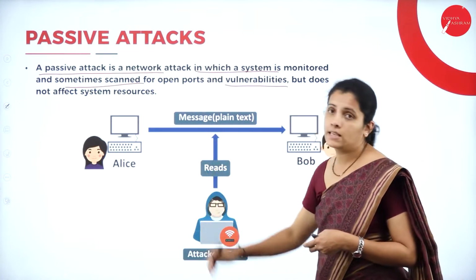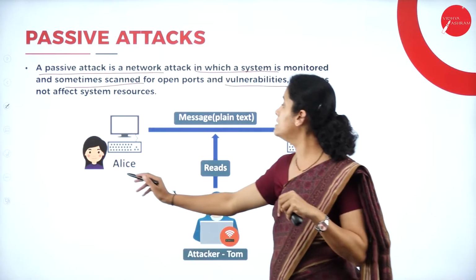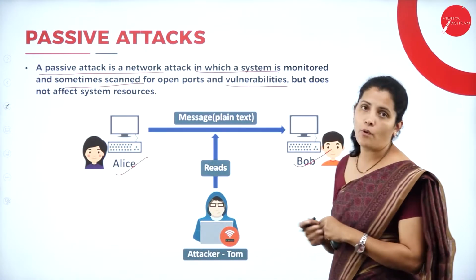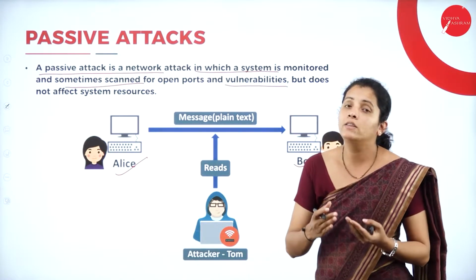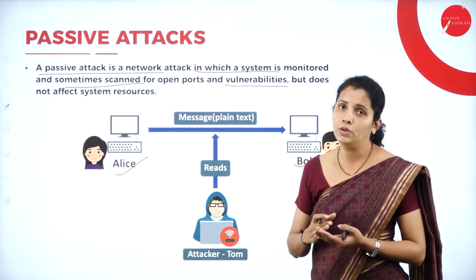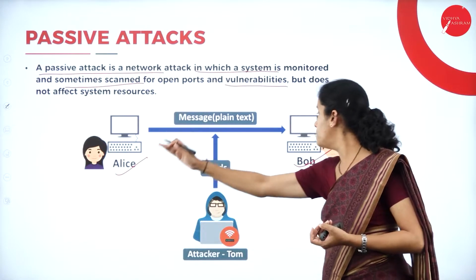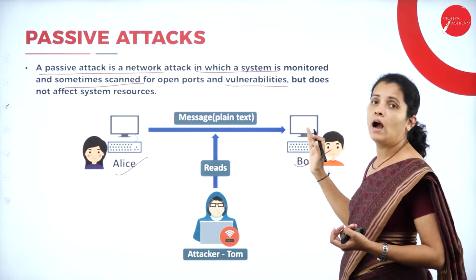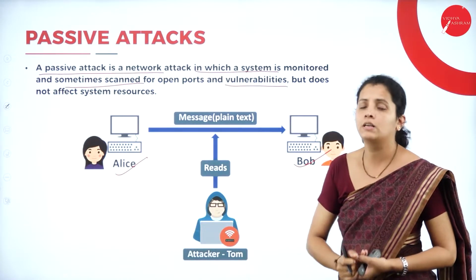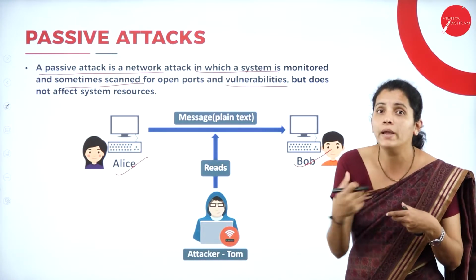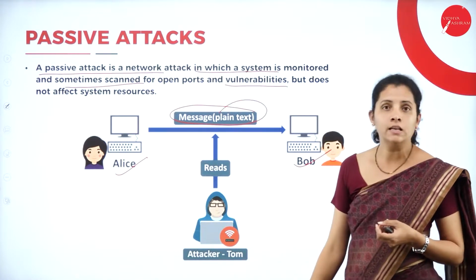So consider the example here. I'm going to have two parties, Alice and Bob. They know each other and they are trusted users. Now Alice wants to send some data to Bob and she's going to use an untrusted network, and whatever data or mail she sends is in the form of plain text.